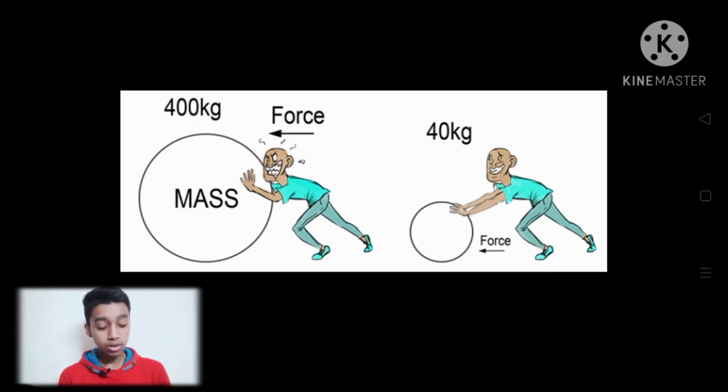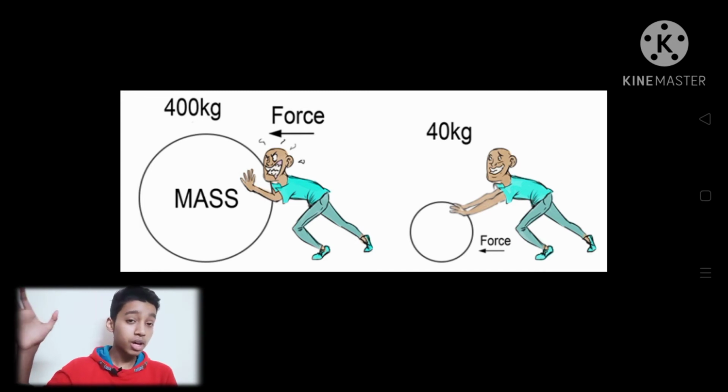When he is pulling a bigger, heavier ball, he has to apply more force, and when he is pulling the lighter ball, he has to apply only a light force. So the force you apply depends upon the mass of the object. If the object is very heavy, you have to apply more force, and if it is very light, you only have to apply a lighter force.